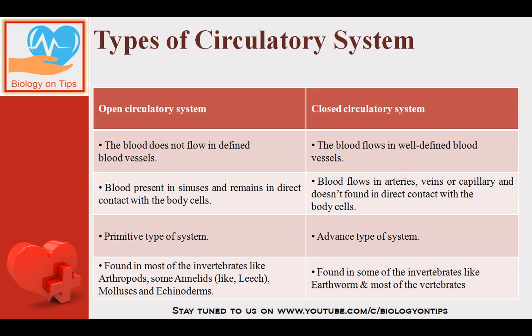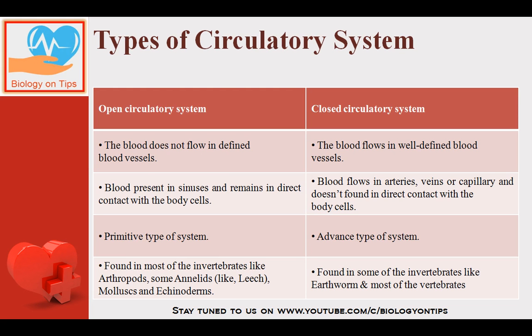Before starting the human circulatory system, I want to tell you one basic concept, that is the types of circulatory system. So basically there are two types: open circulatory system and closed circulatory system. See, open, as the name suggests, means the fluid, that is the connective tissue, the blood, will not flow in well defined blood vessels. It will be present in the body cavity, in blood filled sinuses.